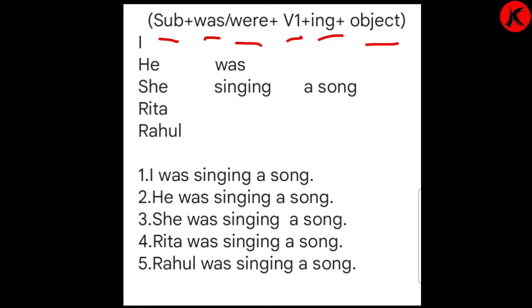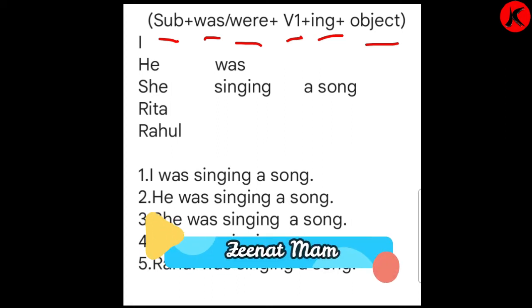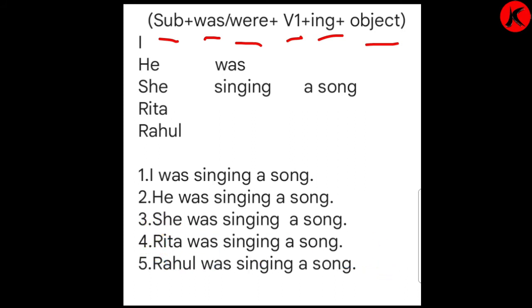Was is used for singular, were is used for plural. V1 is the main verb used in the present tense, like go, run, sleep, sing, dance. After adding ing, sing becomes singing, plus an object.